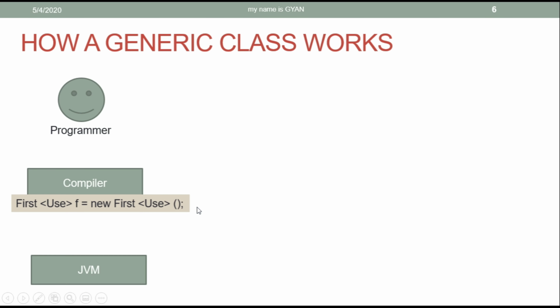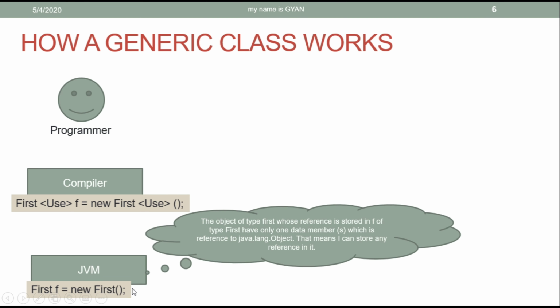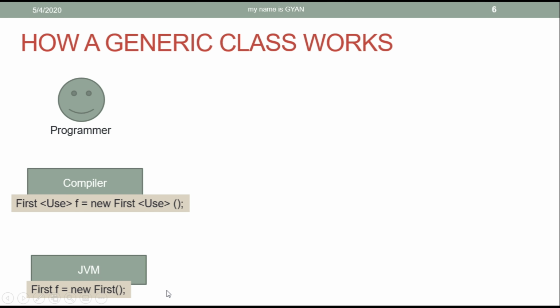After that, the compiler creates a simplified code for this one and sends this code to the JVM. After looking at this statement, the JVM thinks that the object of type First, whose reference is stored in the reference variable f of type First, has only one data member, which is a reference of java.lang.Object. That means I can store any reference in the reference variable s, because the JVM is not in the know of the use of generic classes. Generic classes are just a matter of the compiler.